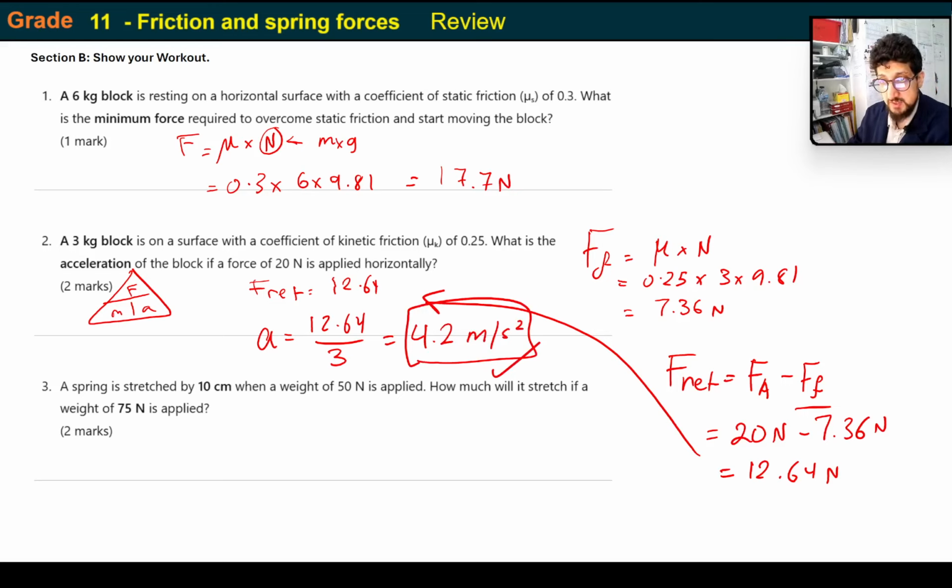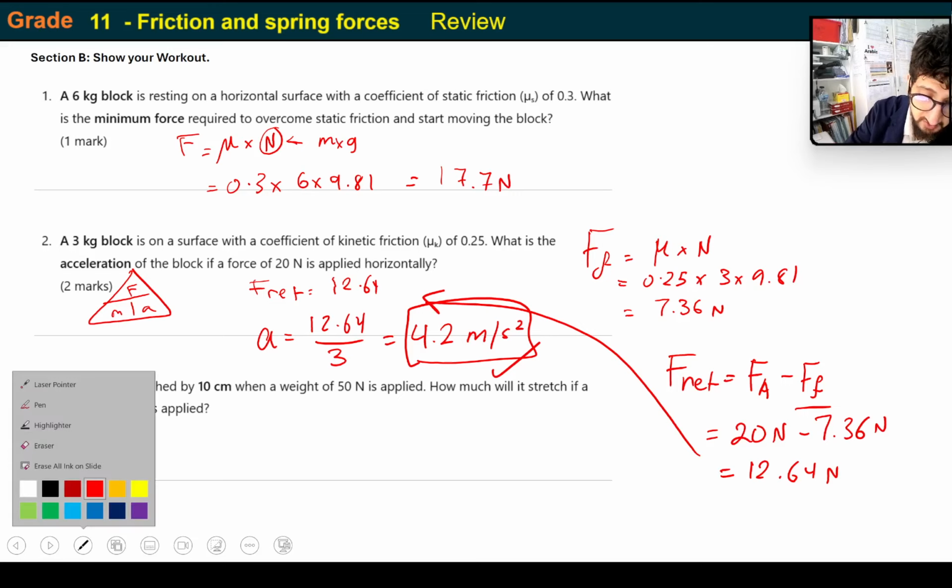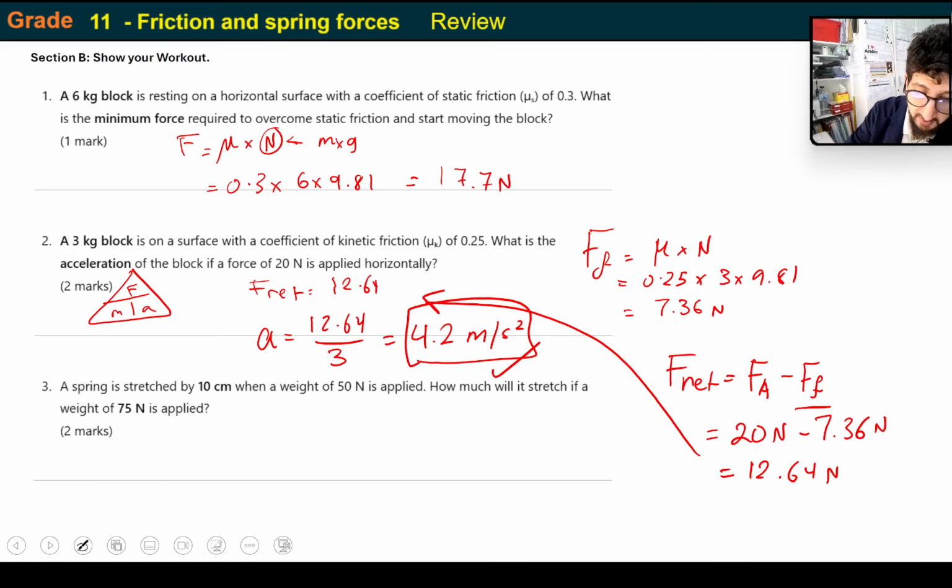A spring is stretched by 10 centimeters when a weight of 50 newtons is applied. How much will it stretch if a weight of 75 newtons is applied? Okay, so 2 ways of doing this. One way is by using the K value.